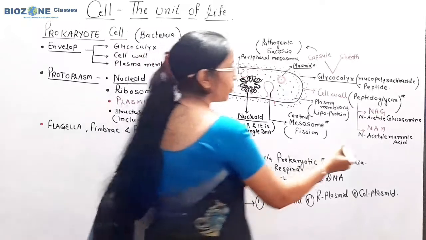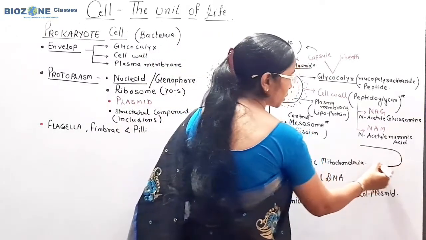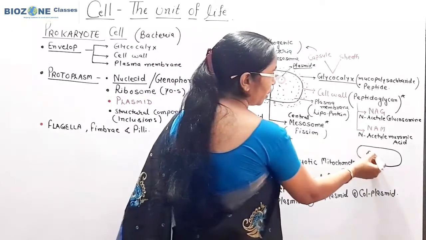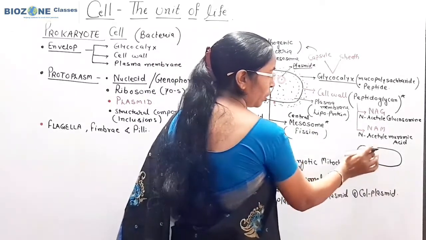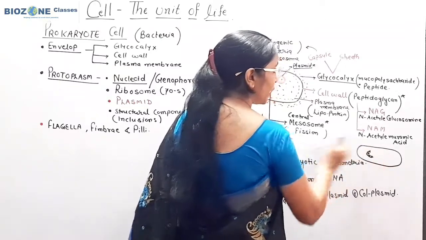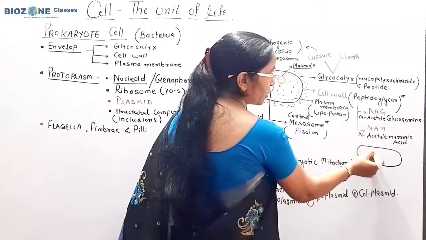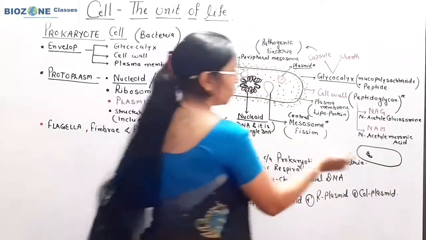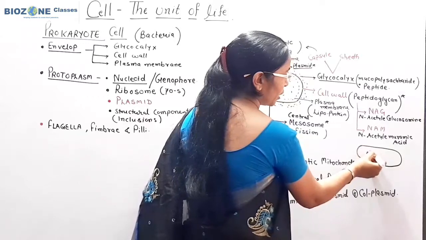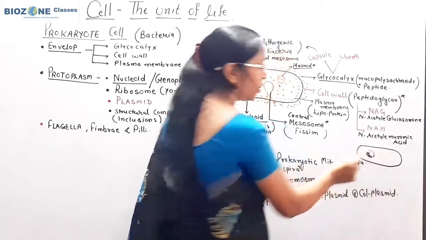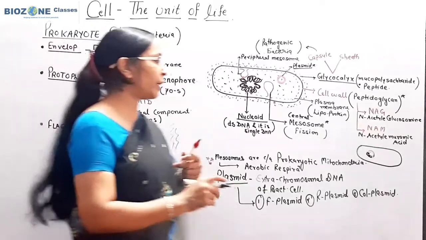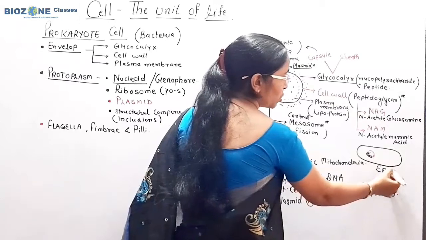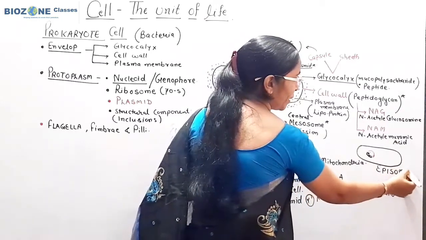But suppose this is the bacterial cell and this is the nuclear DNA or nucleoid. When the plasmid is associated with the nucleoid or nuclear DNA, then instead of plasmid we use the term episome.